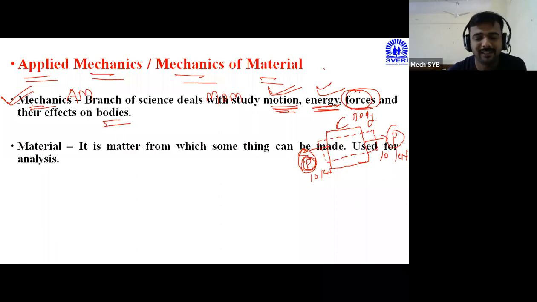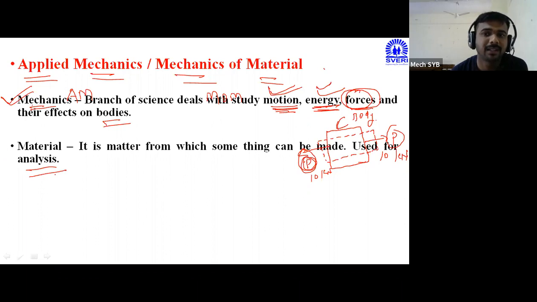Now material. Just now I have told you, material is the matter from which something can be made and it is used for the analysis. Number of particles are combined together and from that one material is formed, and that material is used for the analysis. स्प्रिंगच नसेल तर आपण त्या स्प्रिंग मध्ये किती एनर्जी स्टोर केली हे आपण काढू शकणार नाही. जर बॉडीच नसेल तर त्या बॉडीवर आपण फोर्स अप्लाय करू शकत नाही.